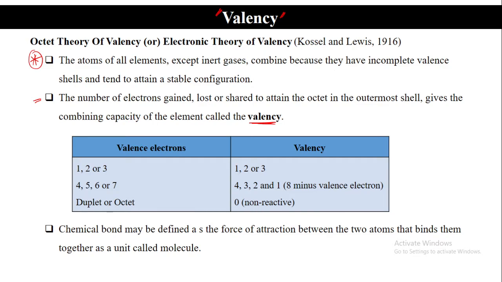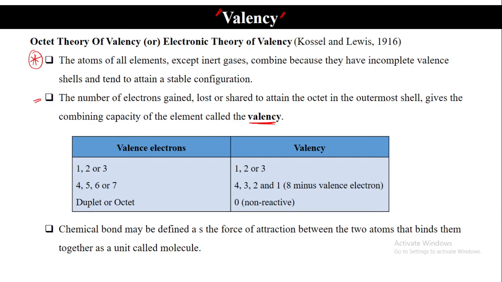Because they have their octet, what is going to happen? Their combining power is 0. They are not going to combine, they are not going to react. They are stable. Valency talks about the combining capacity, the reactivity or the stability of that element.